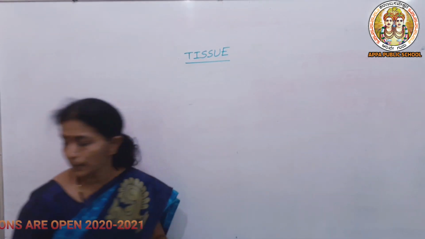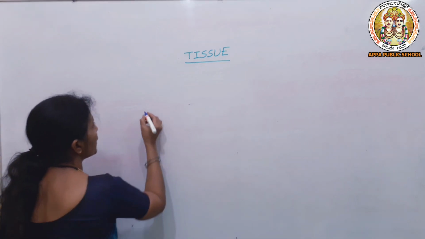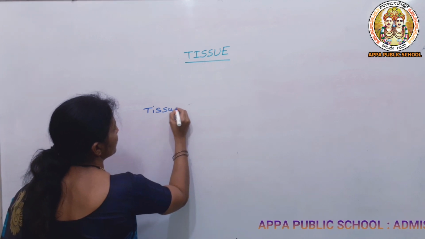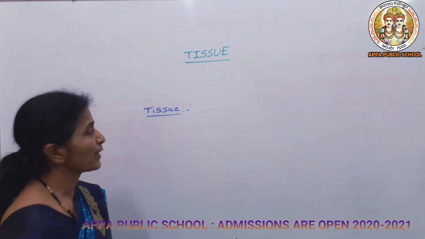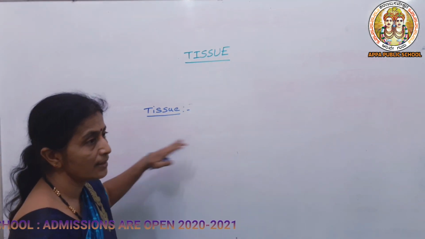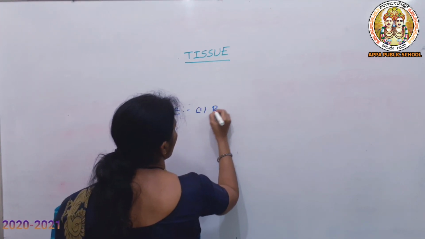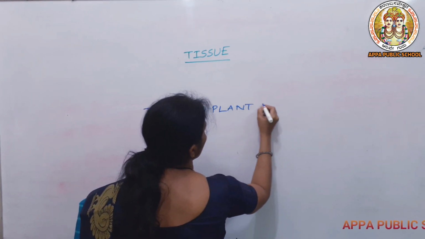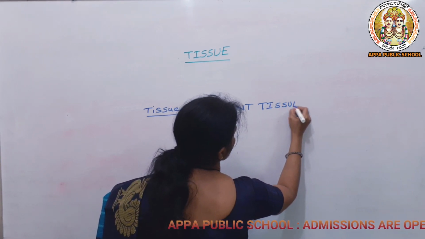So let us know about how tissue is divided. Already we are familiar with the definition. The tissue is nothing but a group of similar cells which will be originating from the same origin and help in performing similar functions. Tissue is mainly divided into plant tissue and animal tissue. So what is plant tissue, and how is it further classified?